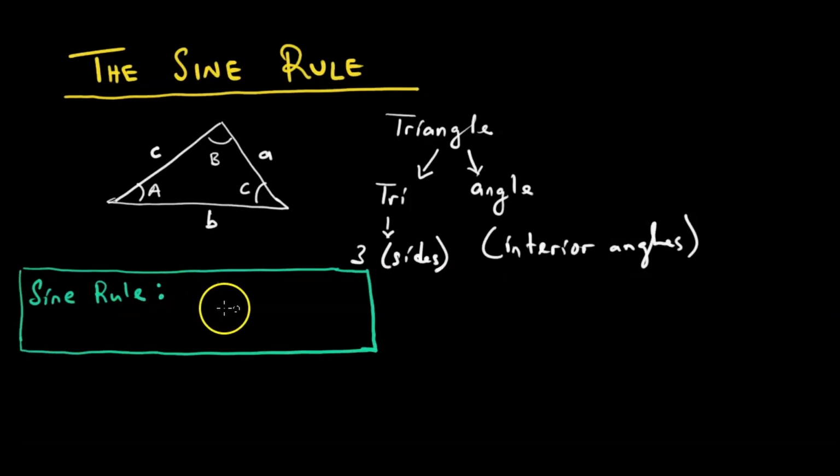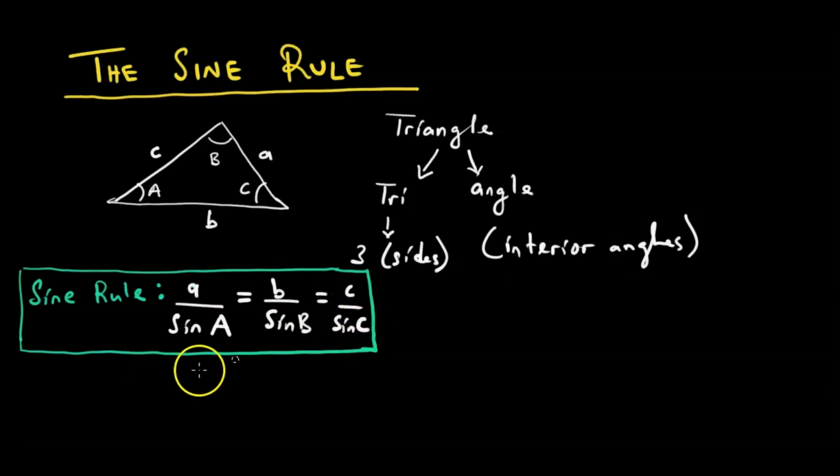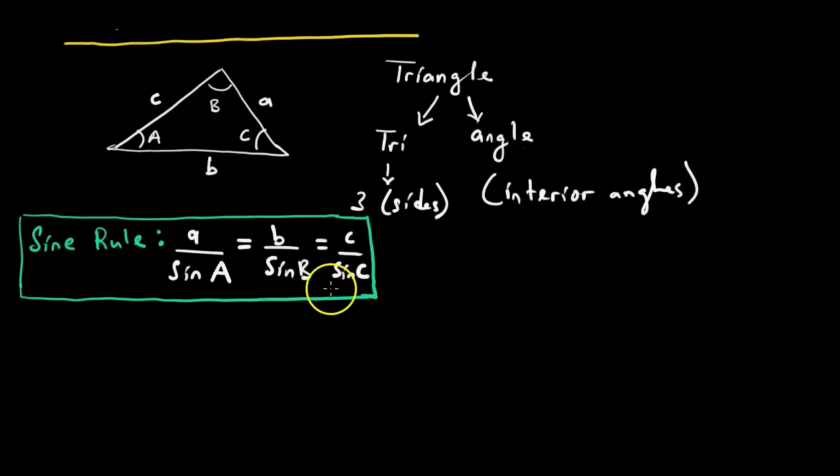Saka the sine rule zvainotaura manje inoti, okay, inoti a, small letter a over sine A. So a mudiki ari represent the side over the sine of the interior angle, which is related to the side, is equal to b over sine B, which is equal to c over sine C. This is the sine rule.